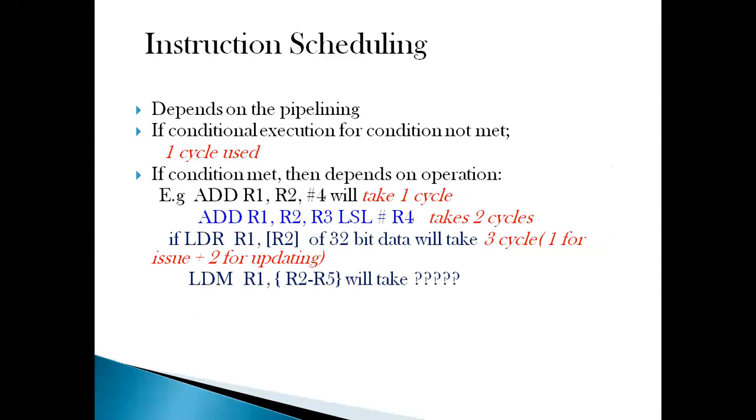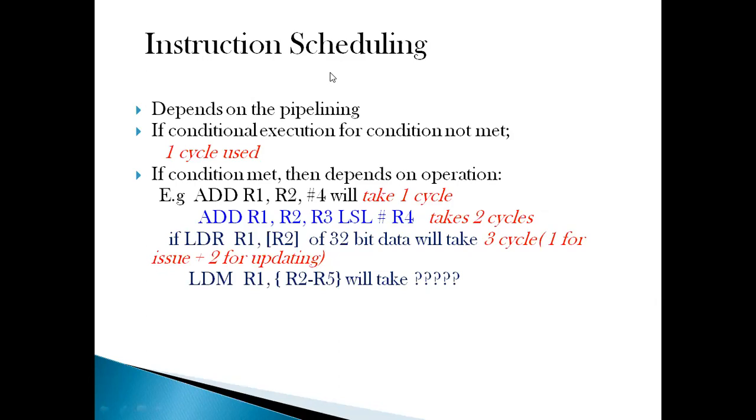Okay. So first of all we come to what is instruction scheduling. Basically instruction scheduling depends upon the implementation of pipelining and conditional execution. It depends upon how we have to schedule an instruction so that we can smoothly execute our program, or set of instructions. So that depends upon the pipelining implementation, how many stage pipelining is there, how it is implemented.